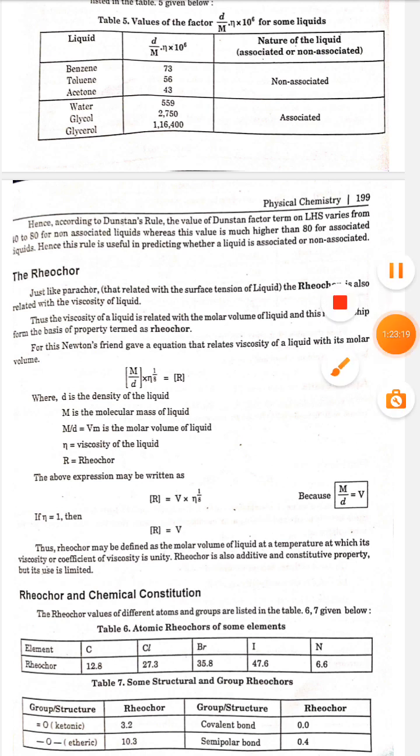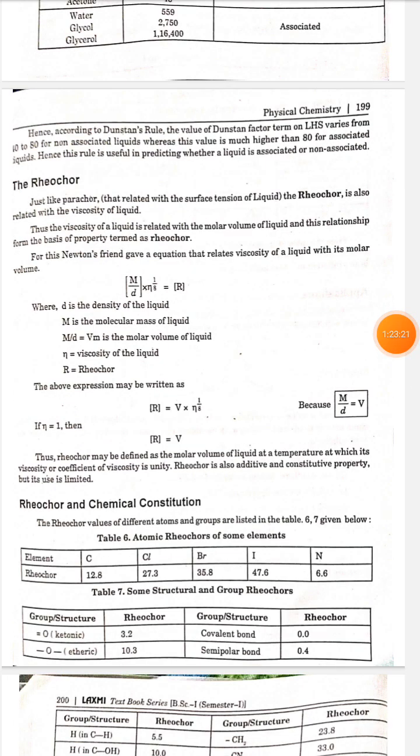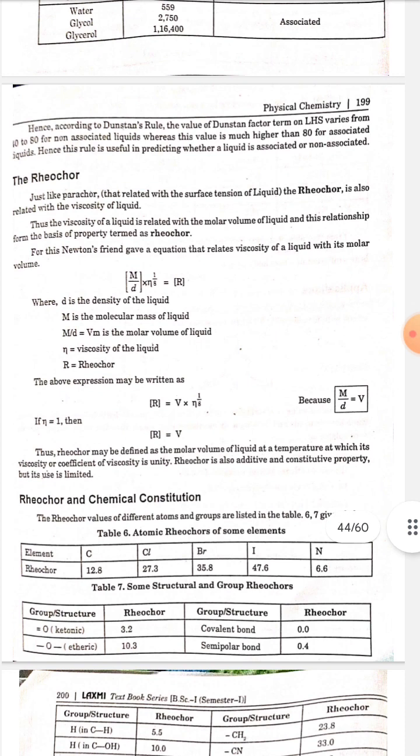The rheochor. Just like parachor that is related with surface tension of liquid, the rheochor is also related with the viscosity of liquid. Thus, the viscosity of liquid is related with the molar volume of liquid, and this relationship forms the basis of the property termed rheochor.